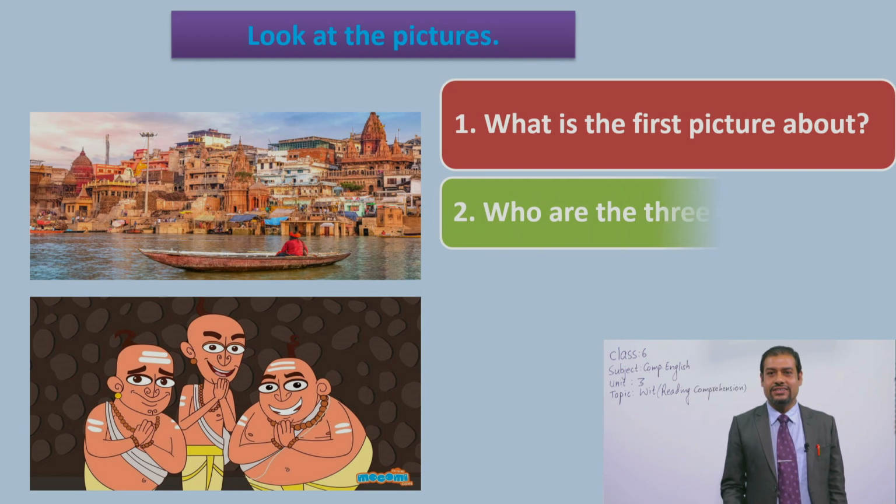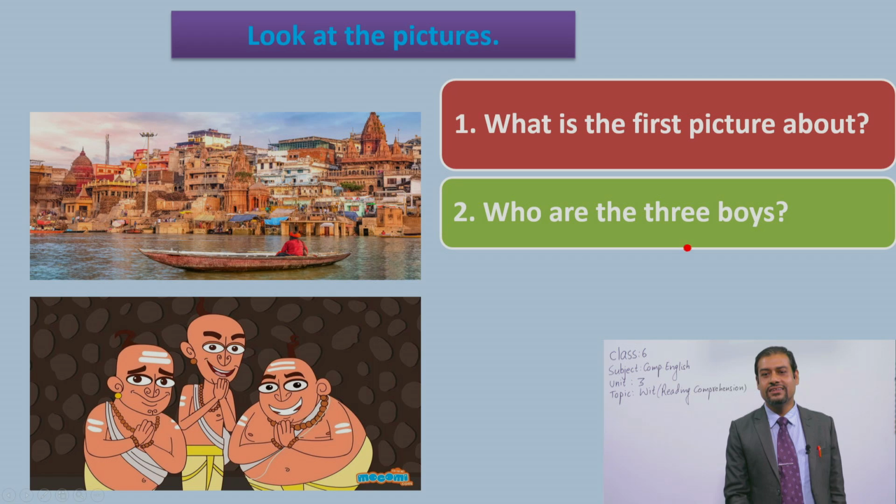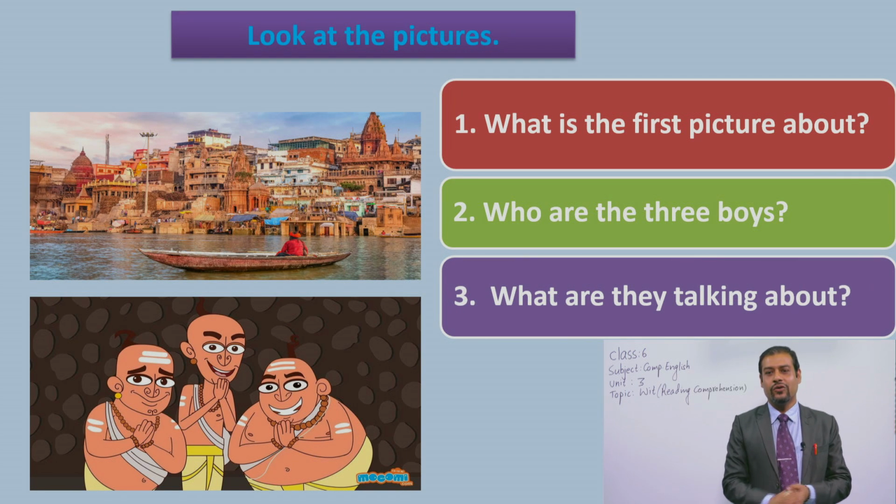Now the next question is, who are the three boys? Look at, there are three boys, no? 1, 2, 3. Can you guess who they are? So later on you will find out, but you guess and try to write down in your notebook, and later on you will check whether you are right or wrong. Dear students, the third question, what are they talking about? Can you guess? What are they talking about?